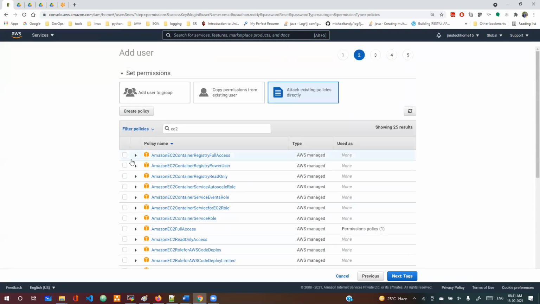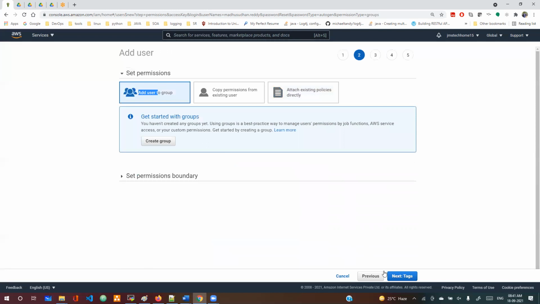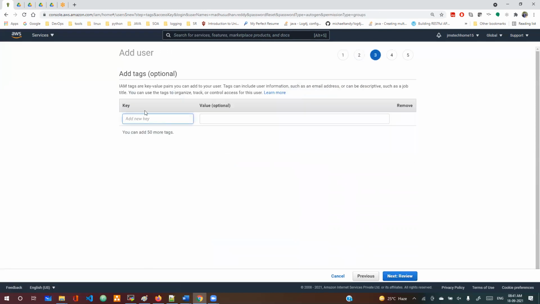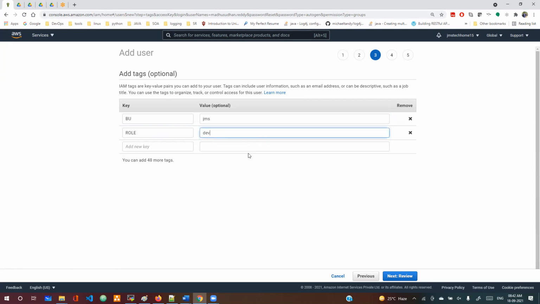As of now, I won't attach anything. Just go for user and then next, tags. If you want, you can use tags here, like business, or for example your company name, which project he is under, which team, or role, say dev, whatever you want to give him as different tags. This is optional. This is for filtering purposes.